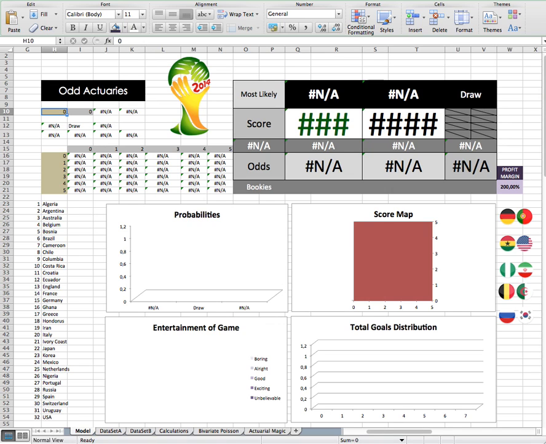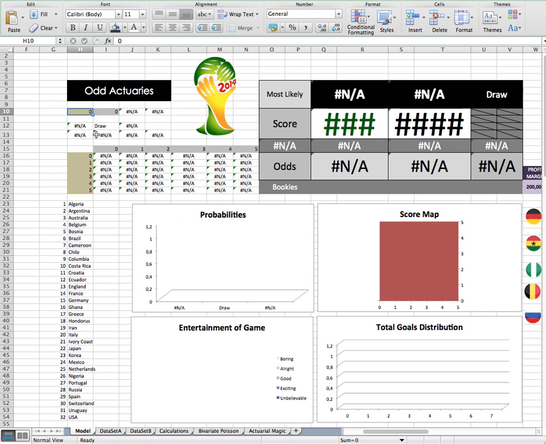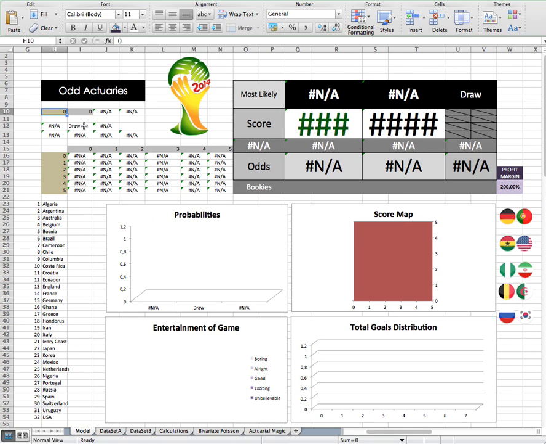Okay, let's look at Belgium. Good old Belgium. And Algeria, another African country. So we're seeing quite a lot of African countries in this video, which is great. So Belgium is team number 4. Algeria is team number 1. So any guesses before I hit enter? Okay, I think we all think Belgium's going to win, but let's check what happens.